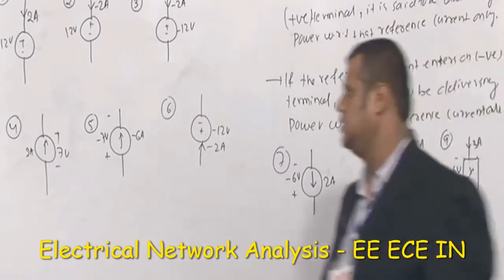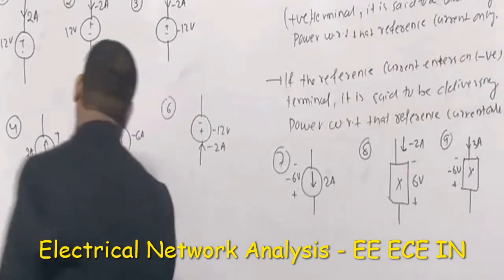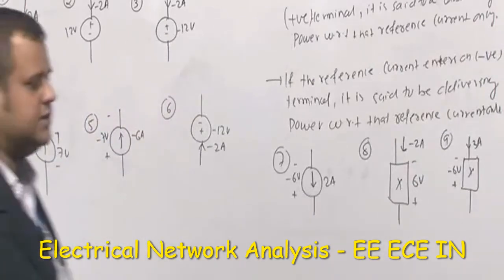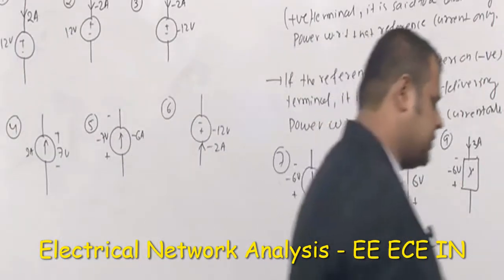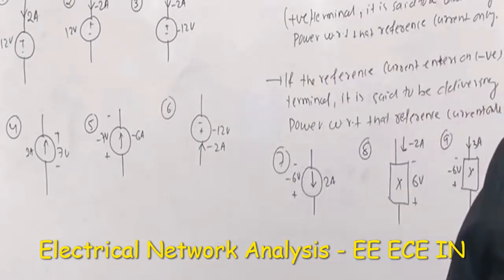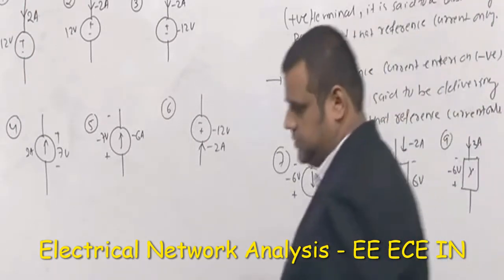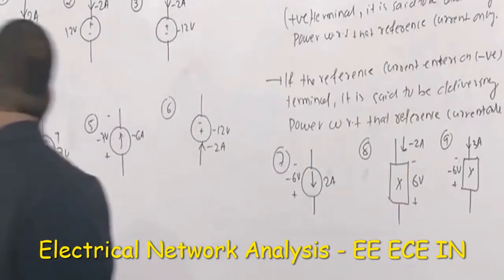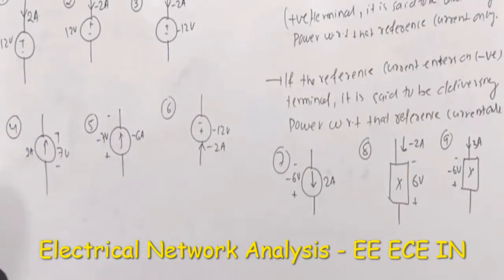So like this, you can have any number of these things. We are interested to see what is the status of power that is getting absorbed or delivered by these elements here. As I already told you, we simply need the voltage and current values. We don't need to know what kind of element it is.